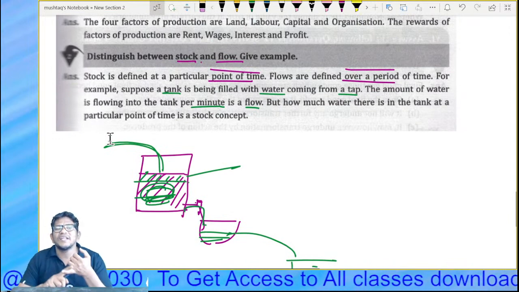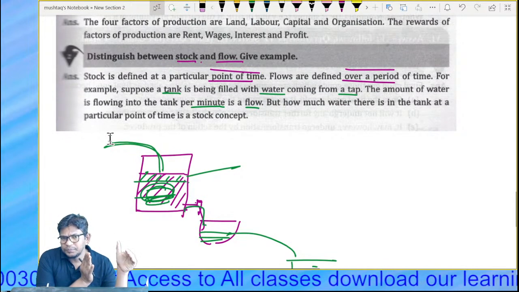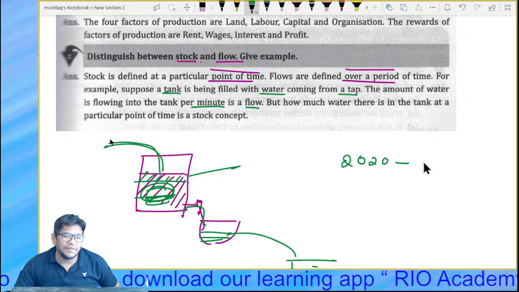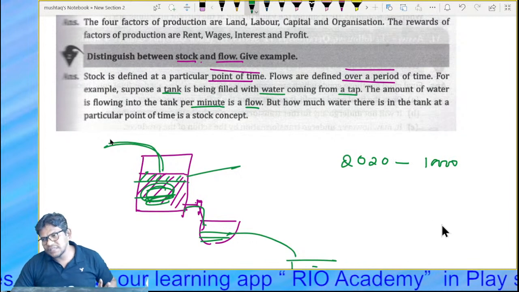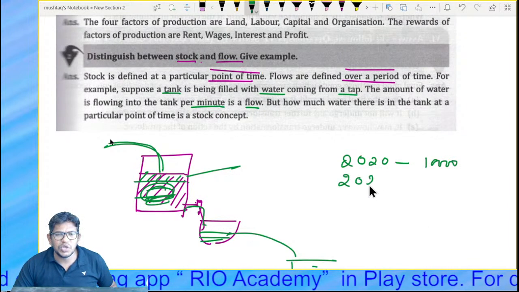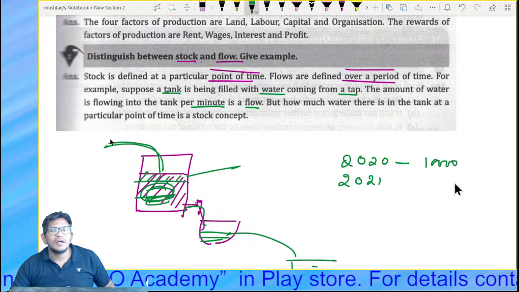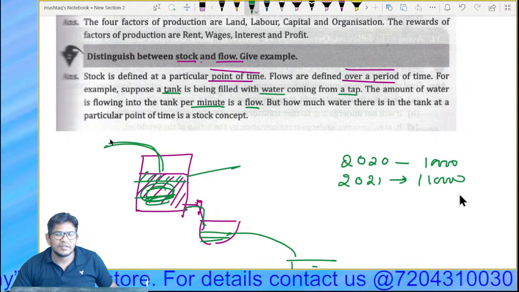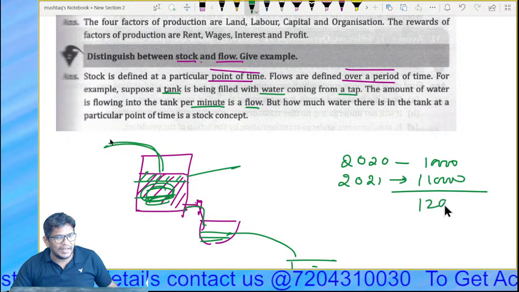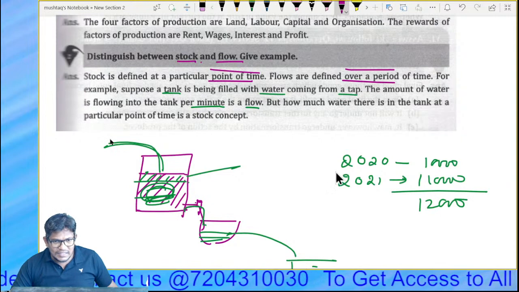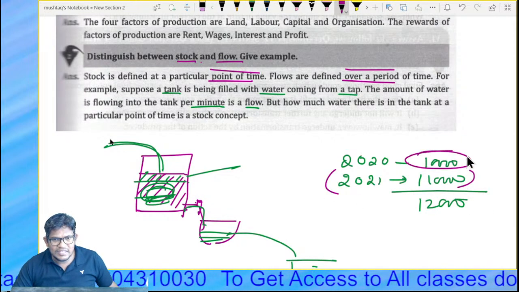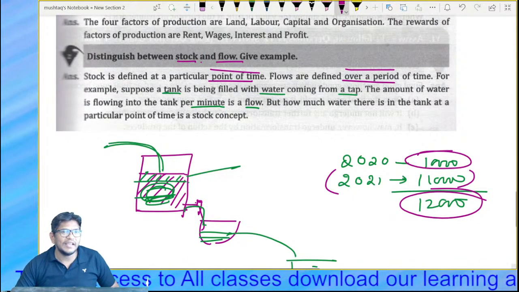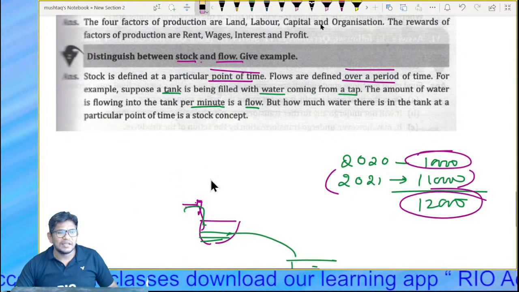Stock is defined as a particular point of time, how much there was. For example, in 2020 we have a stock of 10,000. That's fine. But in 2021 there is a flow; this is the opening stock. We purchase around 1,10,000. So total is how much? 1,20,000. But out of this, this is your flow and this is your stock. Understood, my dear students? Any doubts you have, please ask.